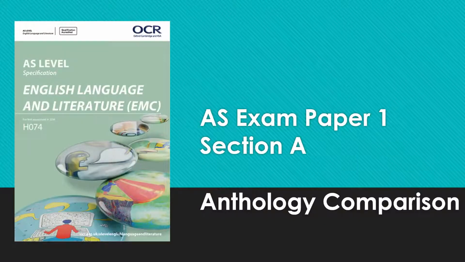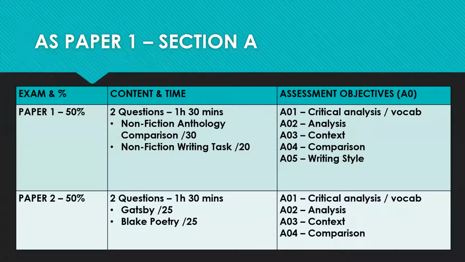This video is going through the AS exam paper 1, section A, looking at anthology comparison for English language literature at A-level. The entire paper is worth 50 marks, 50% of your overall grade. In this video, we're looking at the non-fiction comparison section, which is worth 30 marks out of 50.